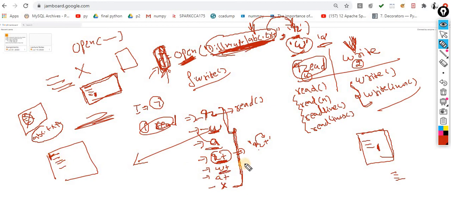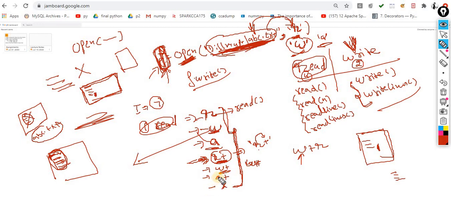Then there is another mode, W plus. By the way, we will see one use case with R plus mode later on. In W plus mode, the first operation will be write and then the operation would be read. When you perform W plus mode, your data will be vanished first. It will remove the previous data, and then you write something and read whatever you wrote. If the scenario is something like this, then you are supposed to go with the W plus mode.